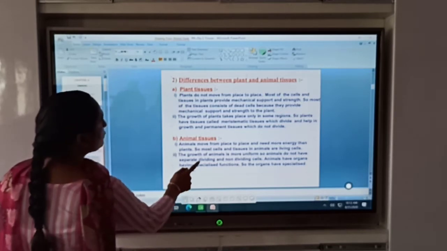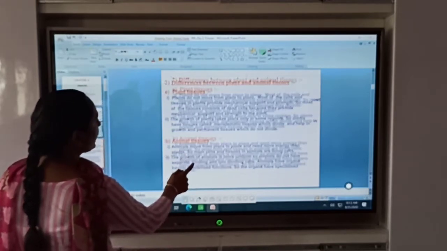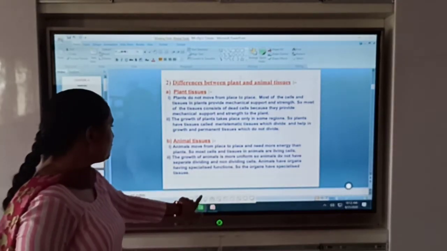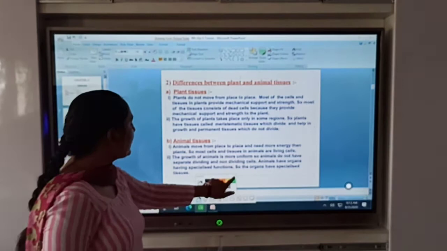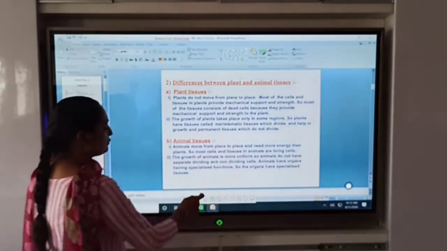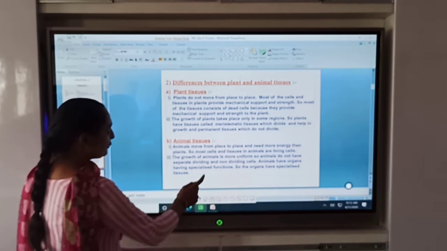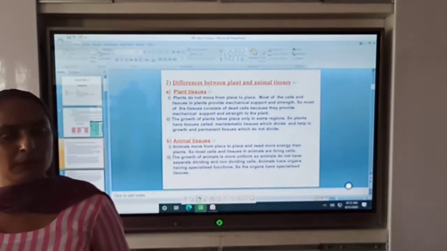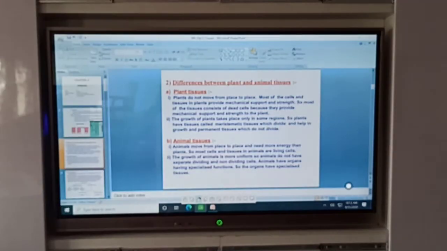In the case of tissue also, there are two types: one is plant tissue and the second one is animal tissue. In the fundamental unit of life, we studied the differences between plant cell and animal cell. Meaning in case of tissue also there are differences between plant tissue and animal tissue. What are those differences?